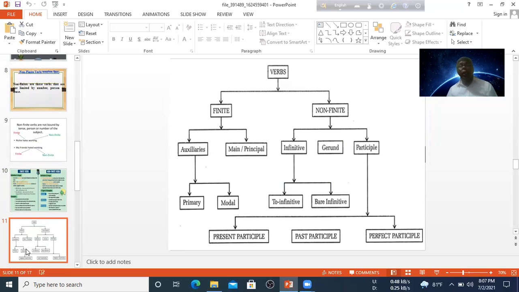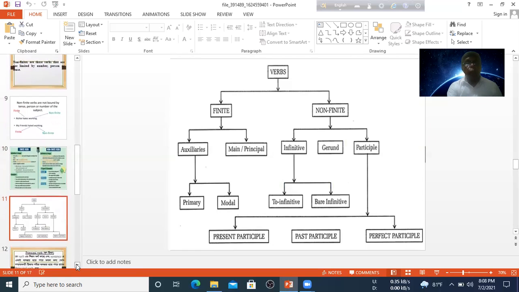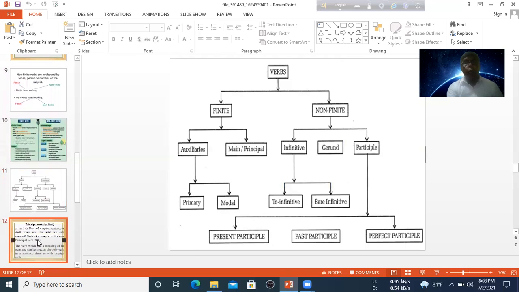Auxiliary is divided into two categories: primary and modal. There are various kinds and classes of verbs, and you have to understand them. If there is any problem, you share your idea with me.